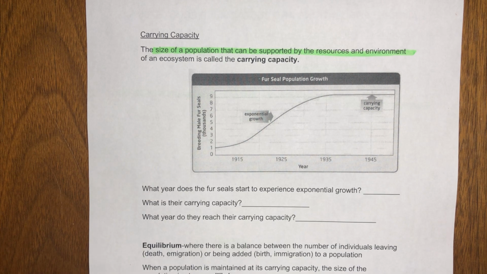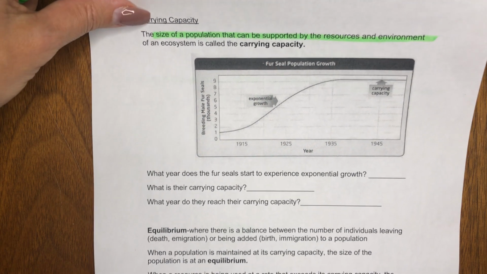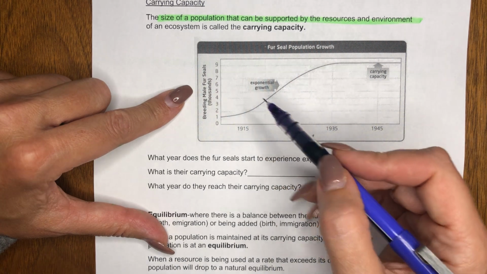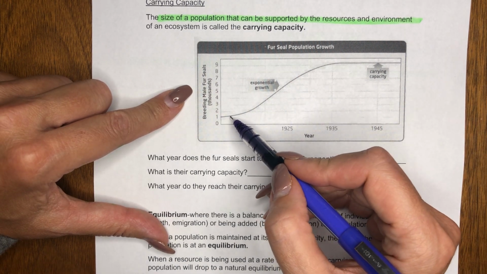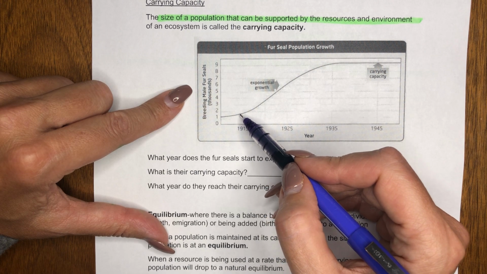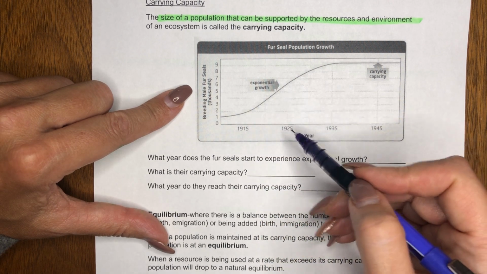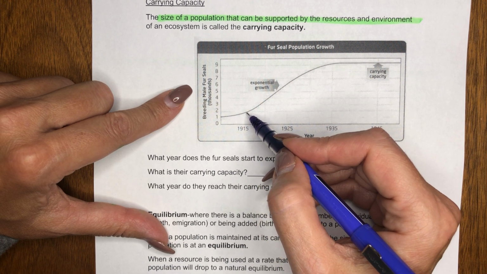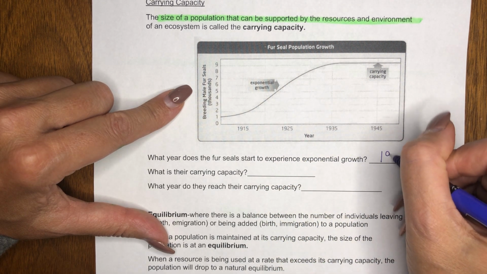We will answer them together. What year does the fur seal start to experience exponential growth? We look on our curve and see where in the graph it starts to actually increase. Somewhere around here, they're not the best numbers, but it looks like it's around here, so about 1915.